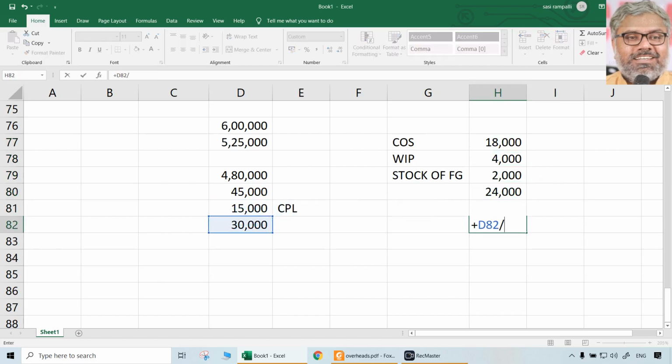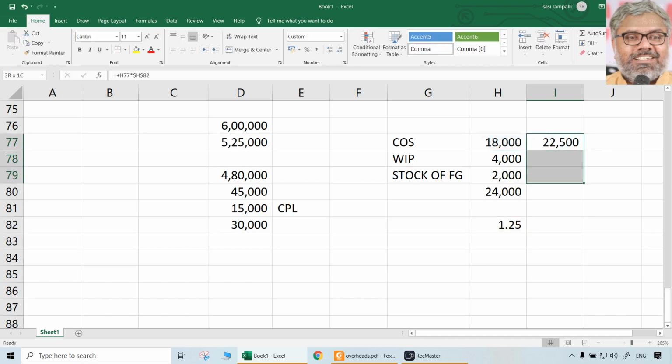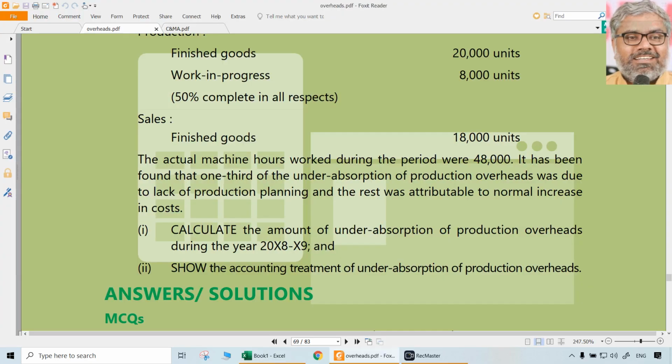30,000 rupees divided by total 24,000 units, that comes to 1.25. Just use that supplementary rate, number of units multiplied by this supplementary rate, you will get how much to be charged. So total is 30,000 naturally. So that is the distribution of under absorbed overheads to cost of sales, work in progress and stock of finished goods. That's what is asked here.